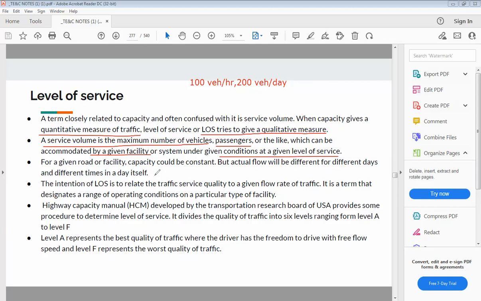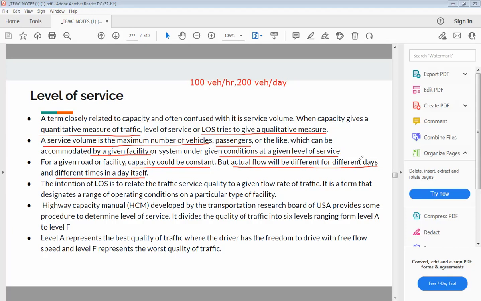म्हणजे काय, for a particular road or facility, the capacity could be constant. But the flow will be different for different days and different times in a day also. So your traffic volume will be different for different days. For example, it will be different on weekdays.